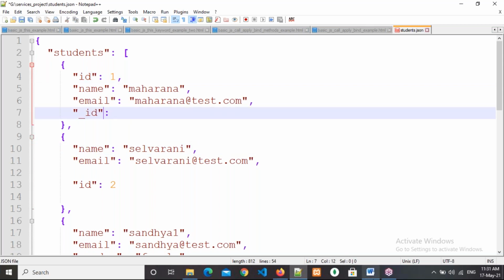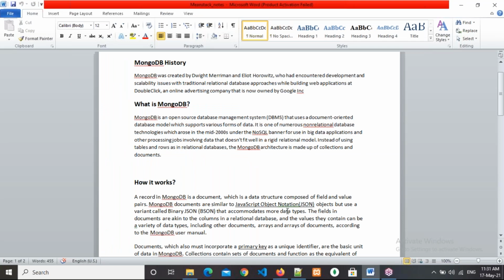How will all those things convert? It will convert in the form of BSON internally, but with this type of thing only we will work. No need to worry about that. And that accommodates more data types. The fields in documents are akin to the columns in a relational database. See here, the fields in documents are akin.